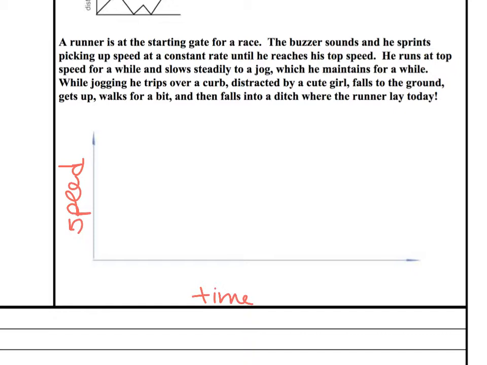So let's talk about if the graph hits the bottom, what is his speed? 0. So he is stopped. So if it hits the bottom of the graph, the speed is 0 because he is stopped. Okay. Let's do one piece at a time. A runner is at the starting gate. What is his speed? If he's at the starting gate? 0. So at the corner.